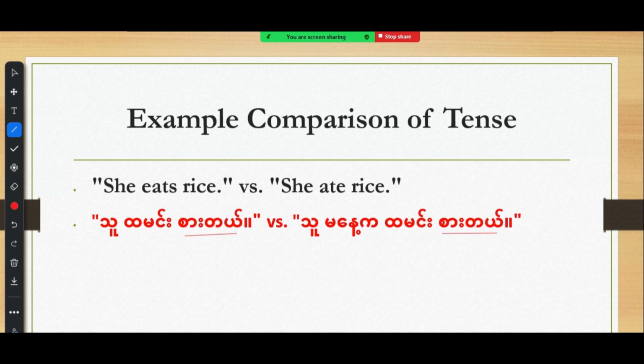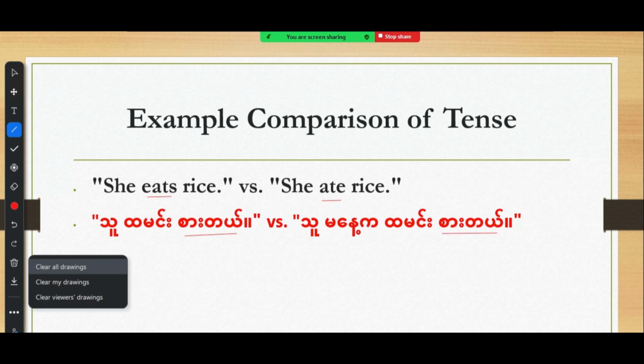But in English, they change the verb form. She eats rice, and when we want to talk about the past, she ate rice. So we also have different grammar in English and Burmese. They don't have the same grammar rules and structures. Let me clear my drawing.